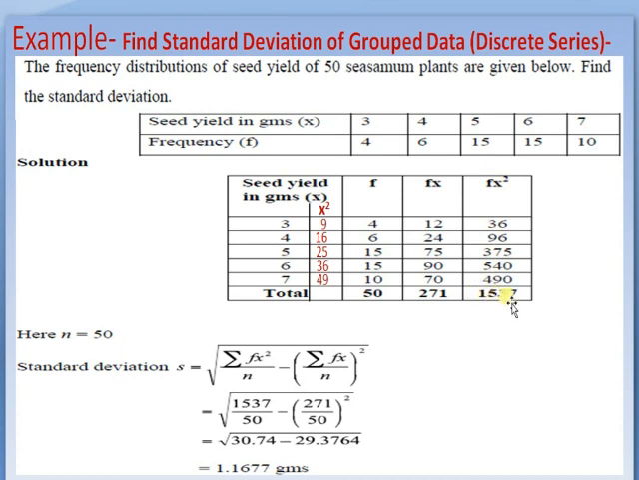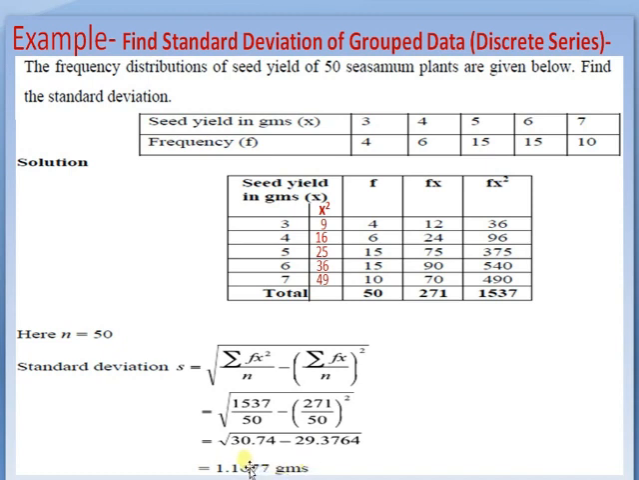3 into 4 is 12, 4 into 6 is 24, 5 into 15 is 75, 6 into 15 is 90, and 7 into 10 is 70. And this is the fx square. This is the f, and these are the x square values. 3 square is 9, 4 square is 16, 5 square is 25, 6 square is 36, 7 square is 49. And what is fx square? 9 into 4 is 36, 16 into 6 is 96, 25 into 15 is 375, 36 into 15 is 540, and 49 into 10 is 490.